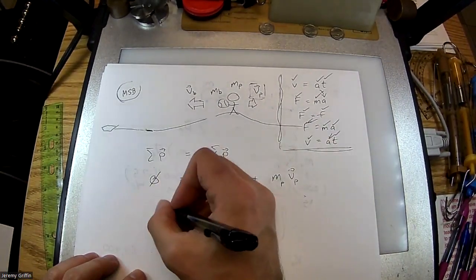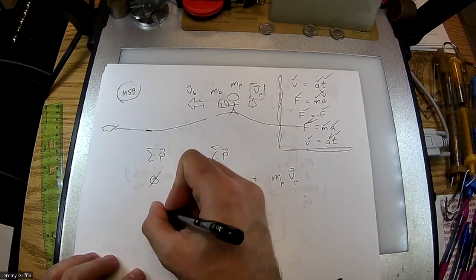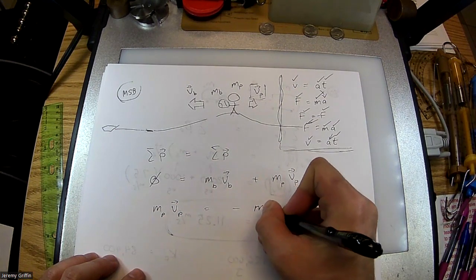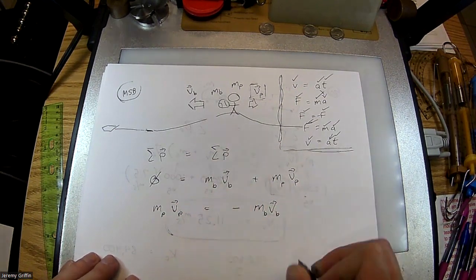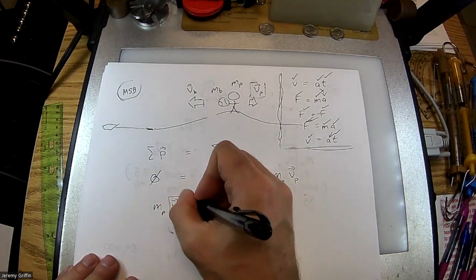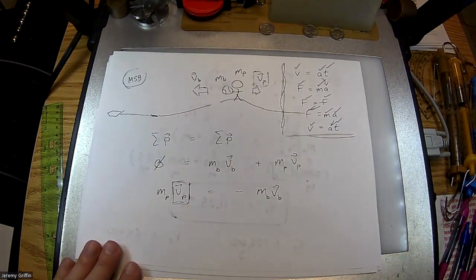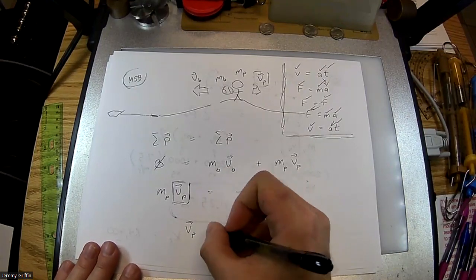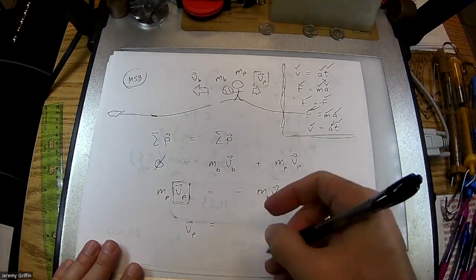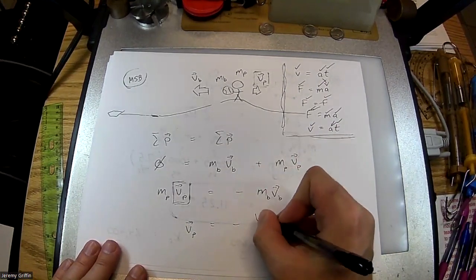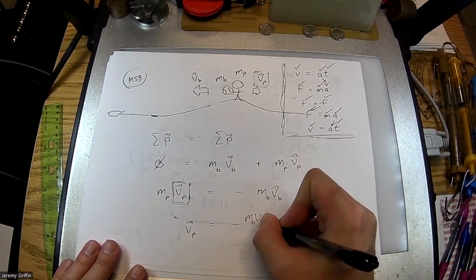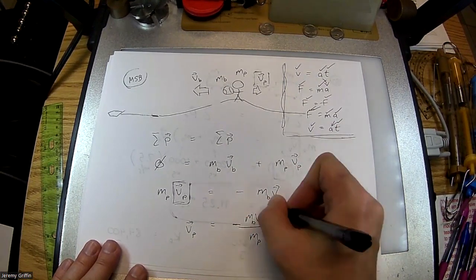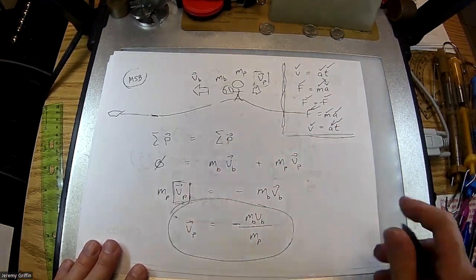So subtract one over. I could say mass pitcher, velocity pitcher equals negative mass ball, velocity ball. As long as you know three of these, you can solve for the fourth one, in this case, velocity pitcher. So I almost got this in terms of variables, so just go ahead and finish that. All right, we got mass ball, velocity ball over mass pitcher. Then you can just plug in values.